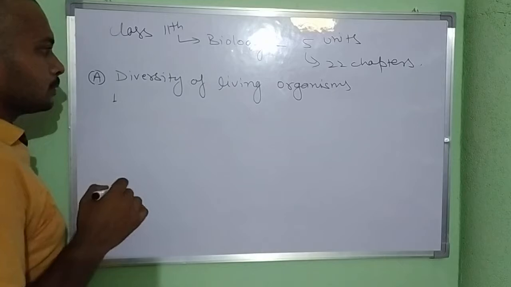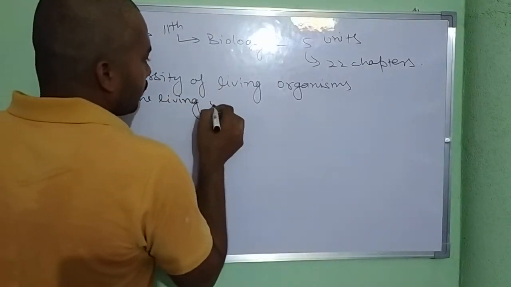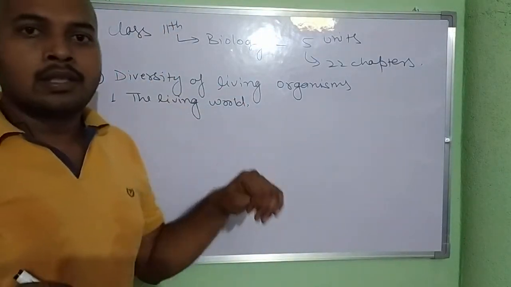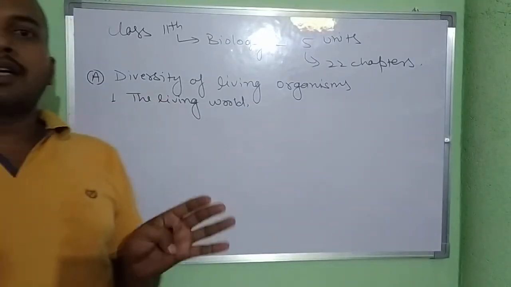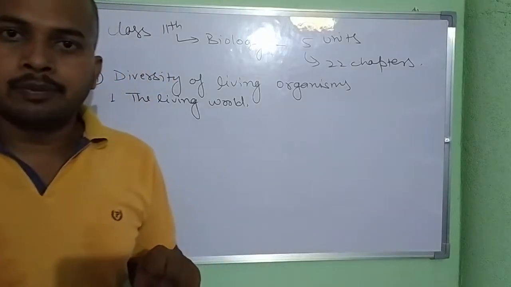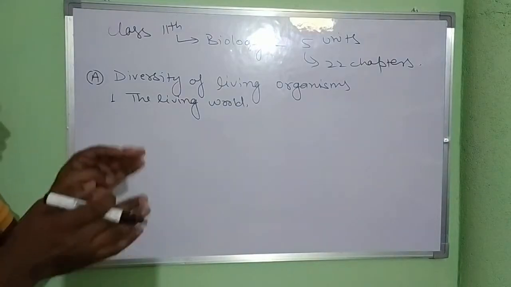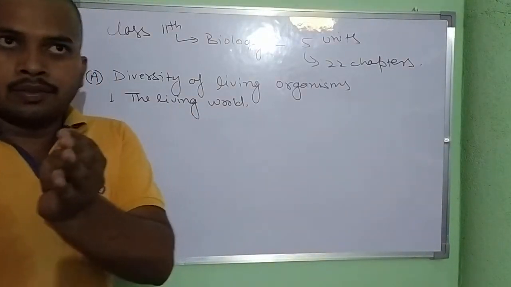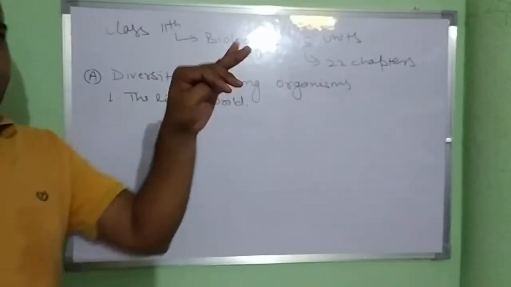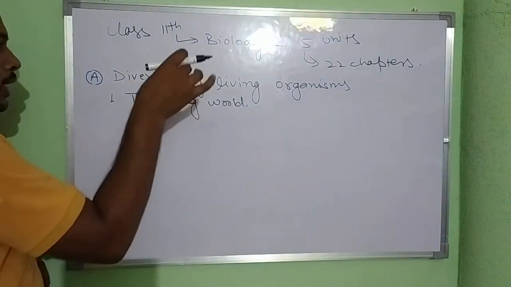The first chapter is the living world. In this chapter, we will discuss what the different criteria are by which we can say that a particular organism is living and a particular organism is non-living. And above that, we will discuss the different scenarios in which living organisms are kept, in which animals are kept, in which plants are kept. All these things we discuss in this chapter.